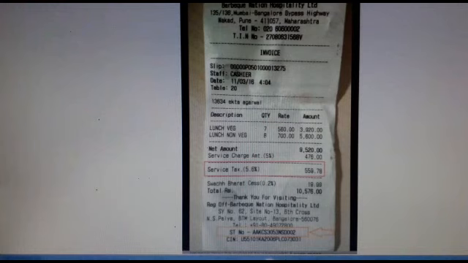Next example of service tax is the food provided by the hotel. The service tax is shown in the box here. These are the examples of the service tax.